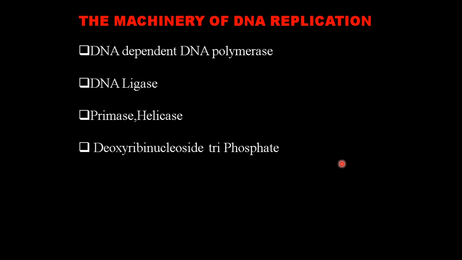deoxyribonucleoside triphosphates. This is a compound which will act as a substrate. Also, it will act as an energy molecule to provide energy for this polymerization. Polymerization reactions require a high level of energy that will be provided by this deoxyribonucleoside triphosphate molecule. One RNA primer is required, and obviously the parental DNA strand. So these are the main components required for DNA replication to take place.